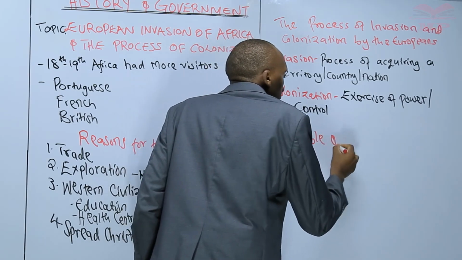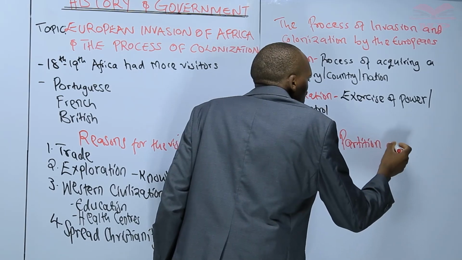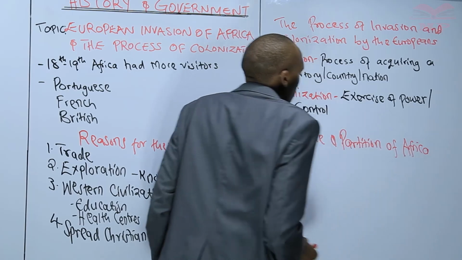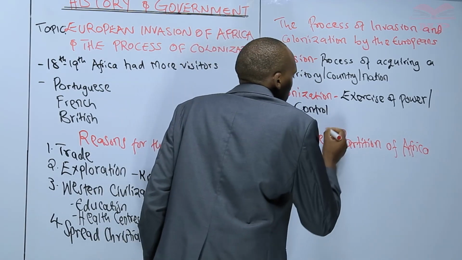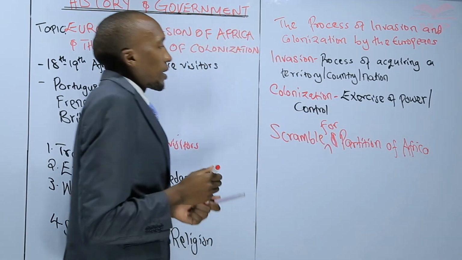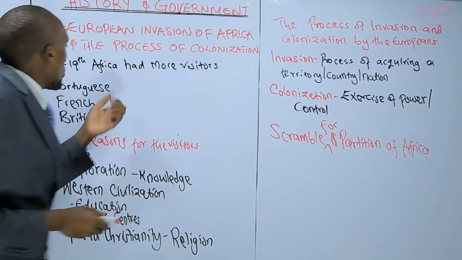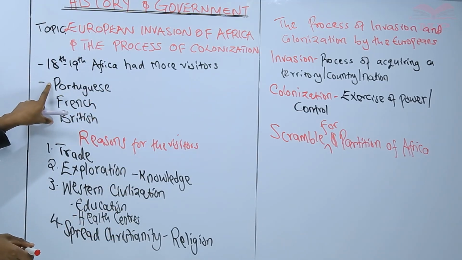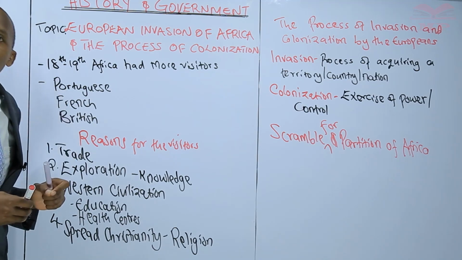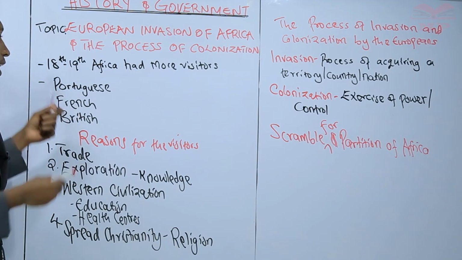The scramble and partition of Africa. The scramble for and partition of Africa. So when these European powers came, these were the earliest ones to come. We had the Portuguese. You remember we talked of Vasco da Gama, right? Yes, we had the French, we had the British. These were the earliest ones to come.